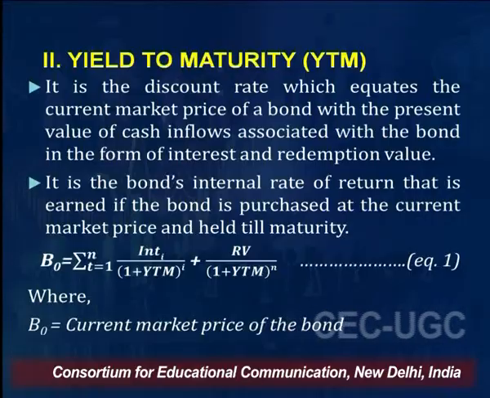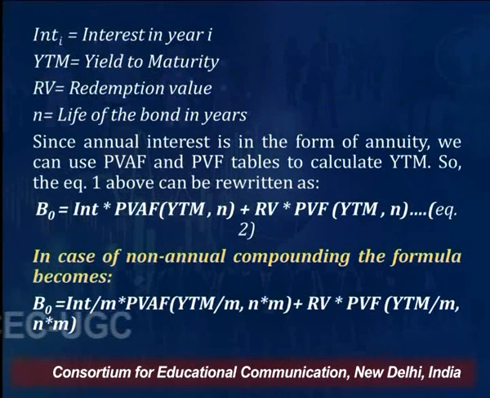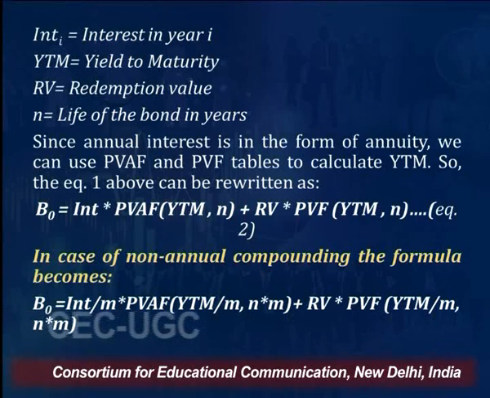So B0 is equal to, again I am repeating the formula, B0 is equal to summation of t equal to 1 to n, interest divided by (1 plus YTM) raised to the power t, plus redemption value divided by (1 plus YTM) raised to the power n. So B0 is the current price of the bond, interest T is the interest in the period t, YTM is yield to maturity, RV is the redemption value, and N is the life of the bond in years.